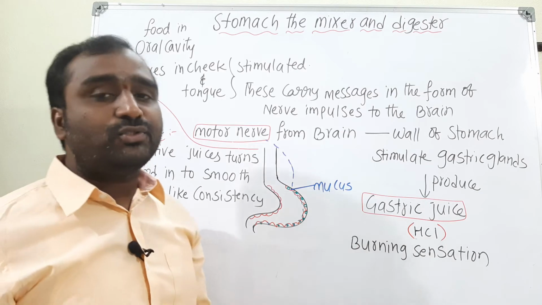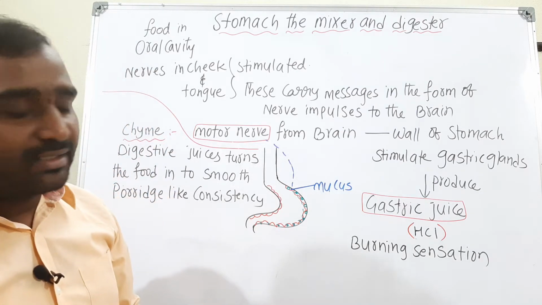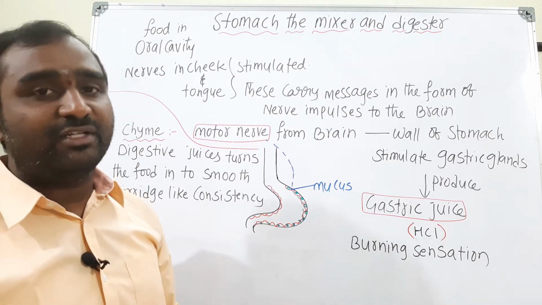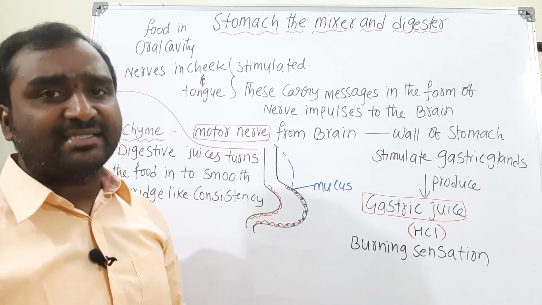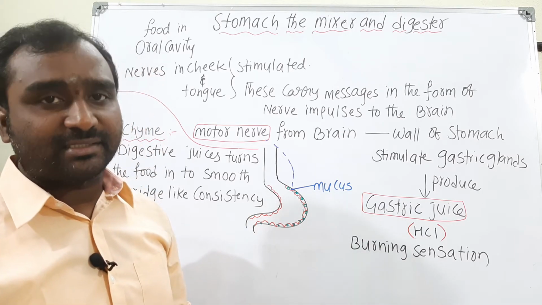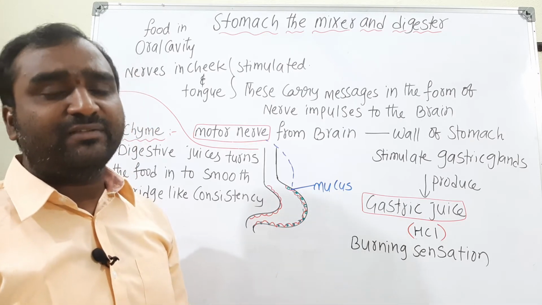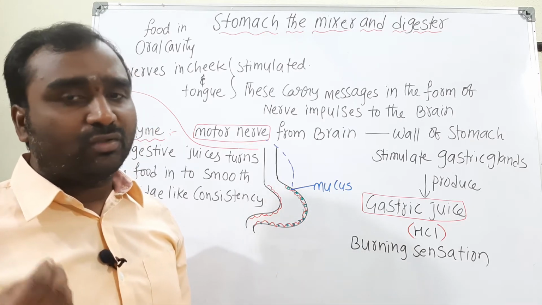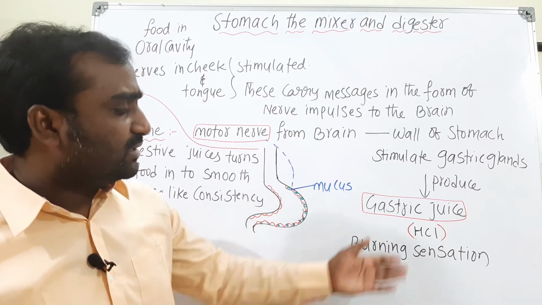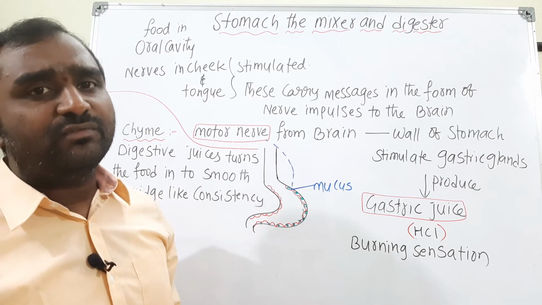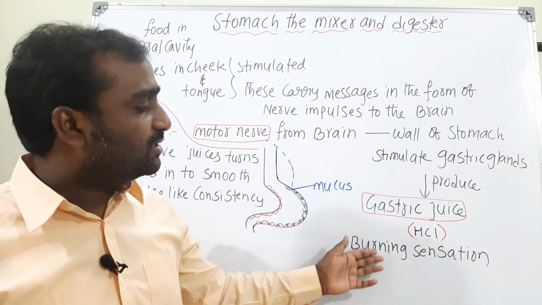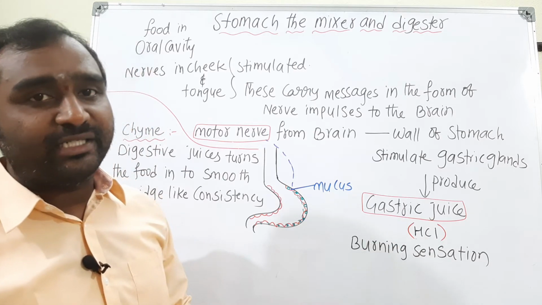Generally, the gastric juice is a secretion of the stomach, consisting of HCl, hydrochloric acid, which creates an acidic condition. Sometimes, whenever the HCl is released, we feel a burning sensation. Whenever the stomach is empty, suppose we have not taken food for the past 2 to 4 hours, the HCl is continuously released, and without food, whenever it is released, we feel the burning sensation.